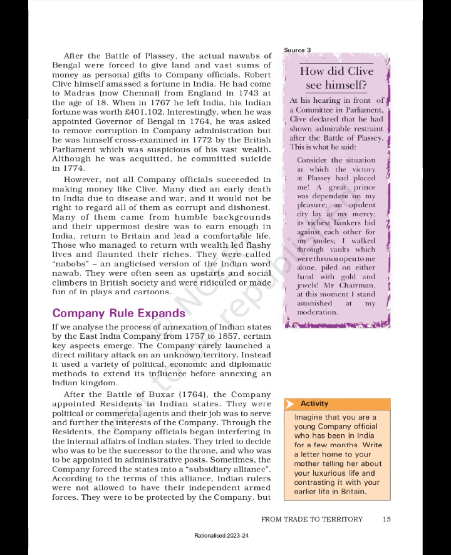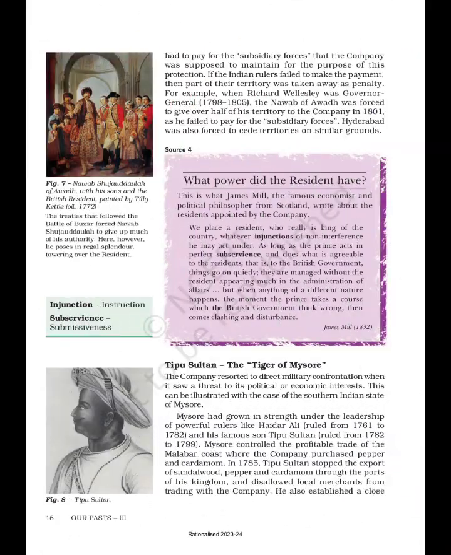From trade to territory: Indian rulers had to pay for the subsidiary forces that the company was supposed to maintain for the purpose of this protection. If the Indian rulers failed to make the payment, then part of their territory was taken away as penalty. For example, when Richard Wellesley was Governor-General, 1798-1805, the Nawab of Awadh was forced to give over half of his territory to the company in 1801, as he failed to pay for the subsidiary forces. Hyderabad was also forced to cede territories on similar grounds.